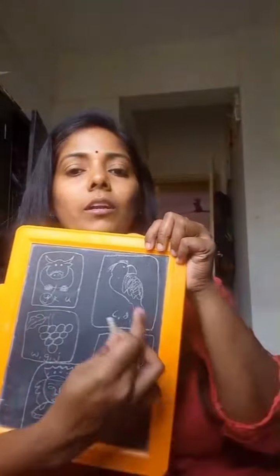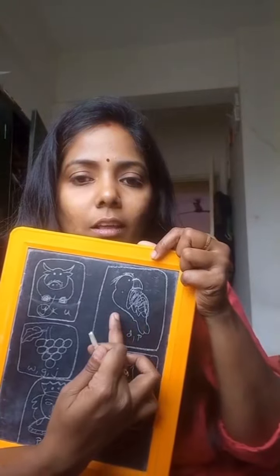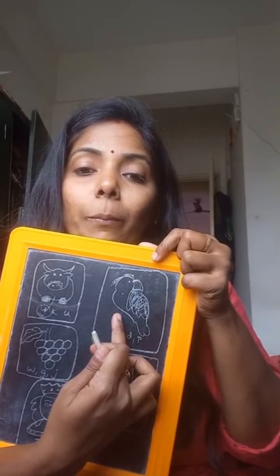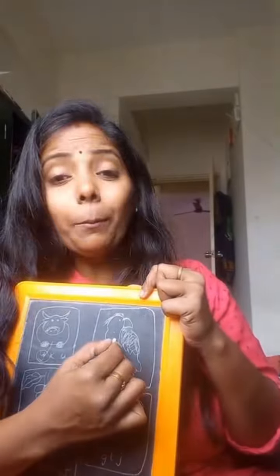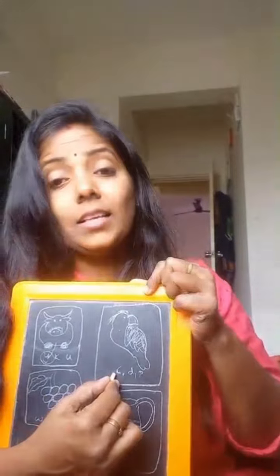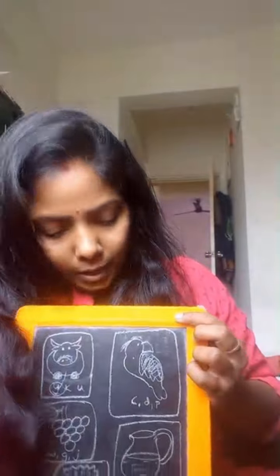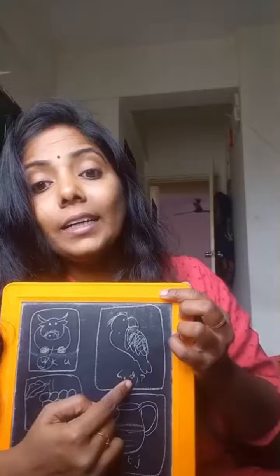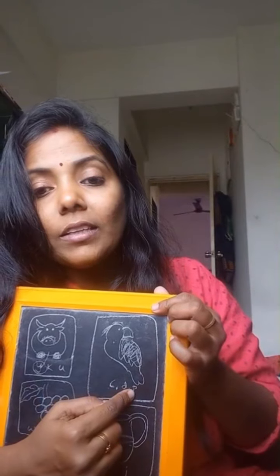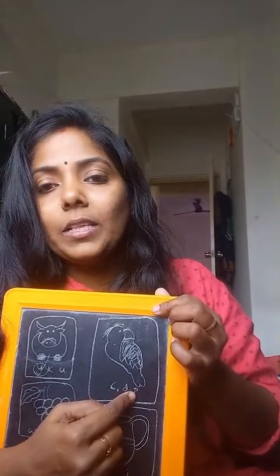Now let's go for the next image. This is a bird. Which bird is it? This is a parrot. And this is letter C. C says K. And this is letter D. D says D. And this is letter P. P says P.